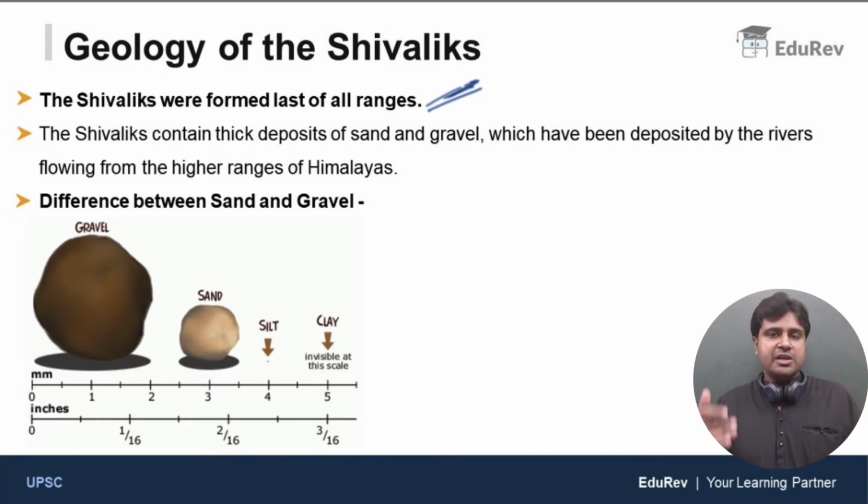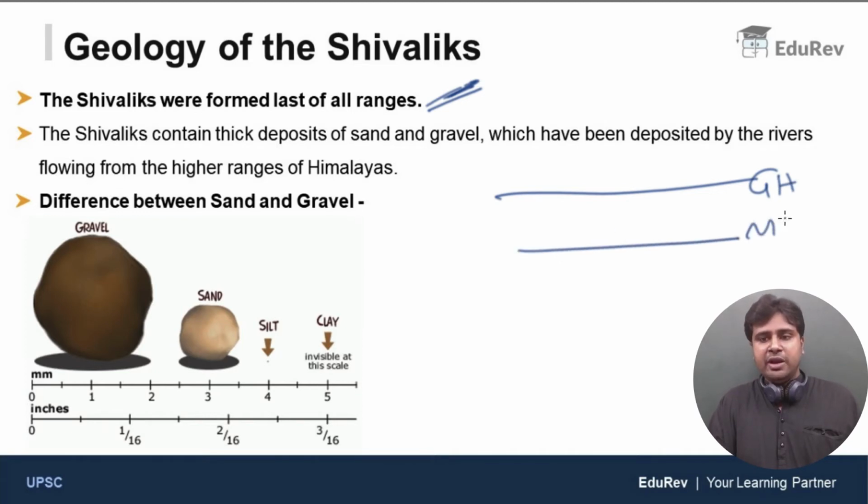First the Great Himalayas or Himadri formed. Next formed the Middle Himalayas. And then last, the Shivaliks or the Outer Himalayas. Clear? This point is very important, guys. Kindly keep this in mind.